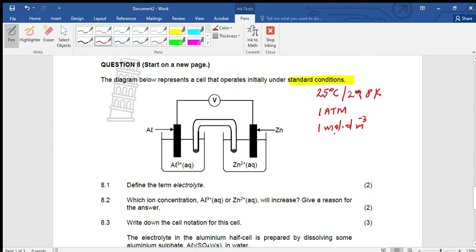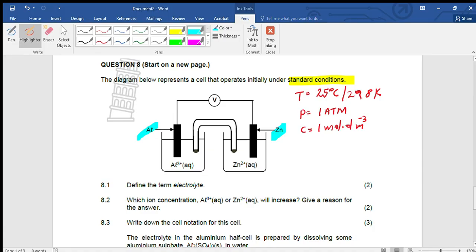So you're supposed to know these standard conditions. Then we have an aluminium and a zinc electrode, which means for these electrodes we have to choose which one is an anode and which one is the cathode. Okay, now let's go to the table.